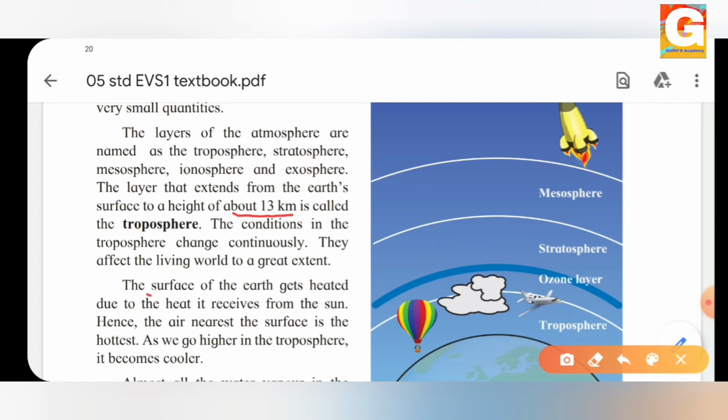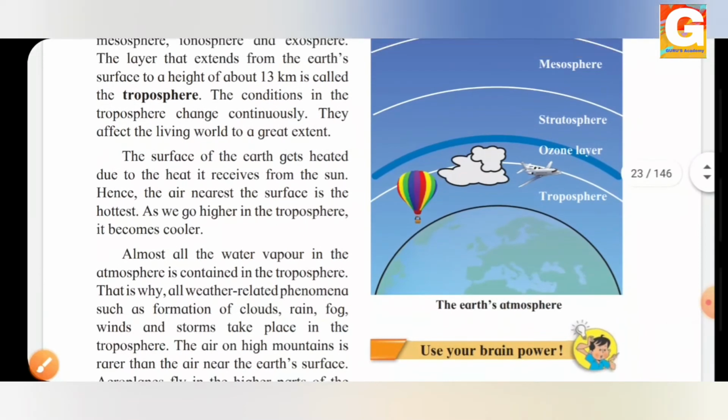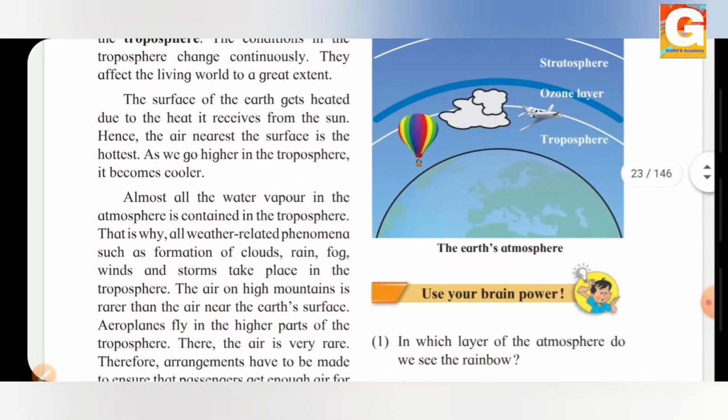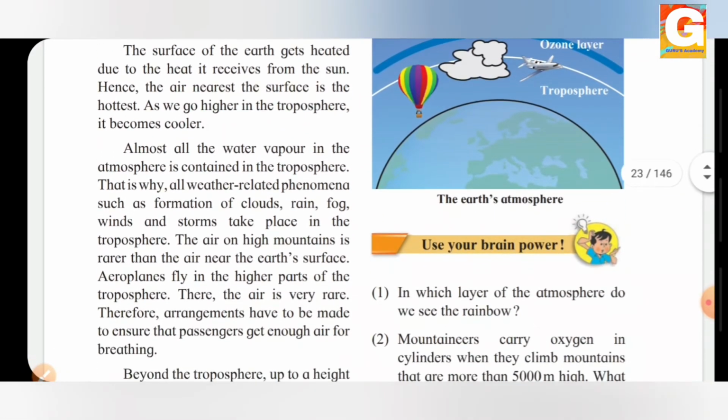The surface of the earth gets heated due to the heat it receives from the sun, and that is why the air nearest the surface is hottest, and as we go higher and higher in the troposphere it becomes cooler. Good. So you will have to keep these small points in your mind as you may get objective questions on this. Now let's see what is next.